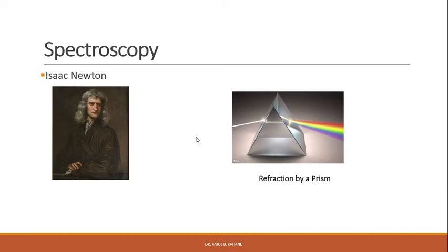Before Newton also, people knew that when sunlight is incident on different crystals, the crystals give rise to different color bands. But they were unaware that it is the property of the light and not the property of the crystal.